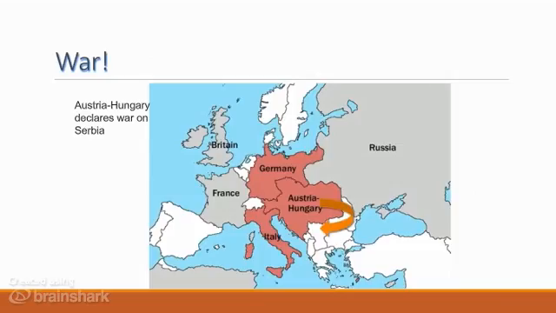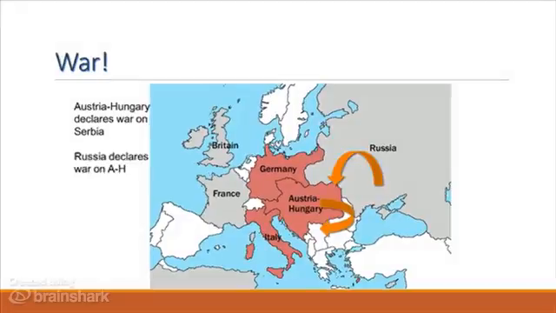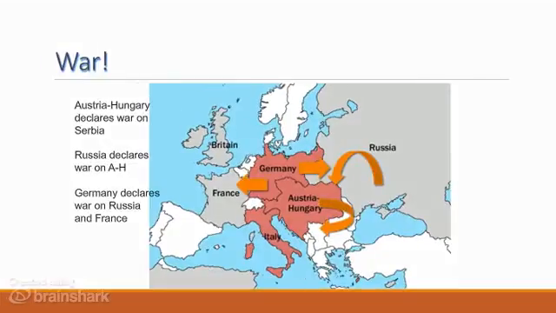And this is what happens. In August of 1914, Austria-Hungary declared war on Serbia in retaliation for the murder of Franz Ferdinand. Russia decided to come to the aid of its ally Serbia by declaring war on Austria. Germany defended its ally Austria by declaring war on Russia. However, because Germany knew of Russia's alliance with France, it also declared war on the French as well.